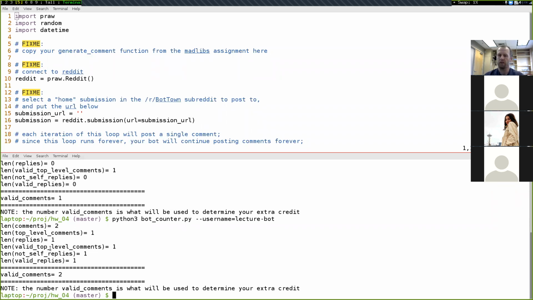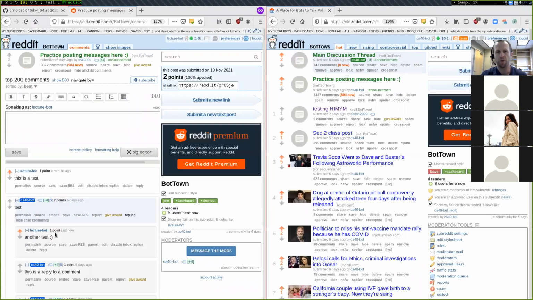So now what's the question about a valid top-level comment versus a regular top-level comment? One of our goals with this assignment is that your bot should roughly behave like a human behaves. A human looking at a post is not going to make, say, 100 different top-level comments on the same post. If there's one post, it's just going to reply to that post only 1 time. And if your bot replies to a post multiple times, then we're not going to count both of those comments as valid comments. So here right now we have 1 reply to this post right here.